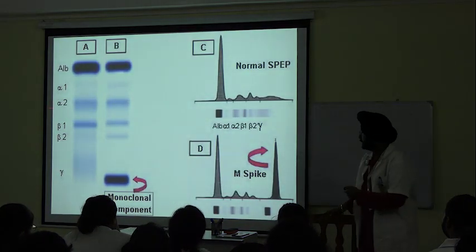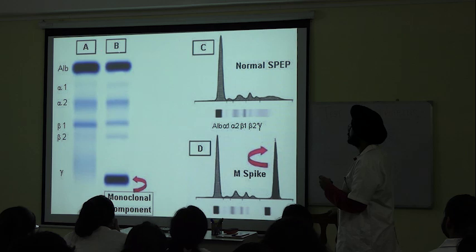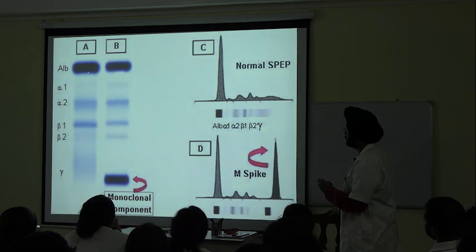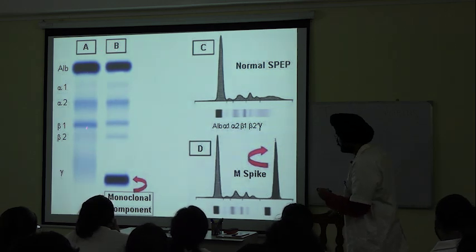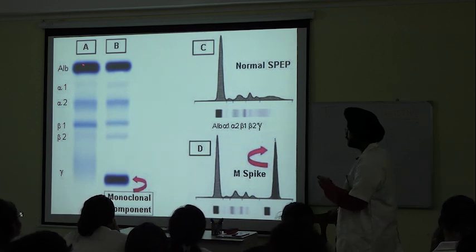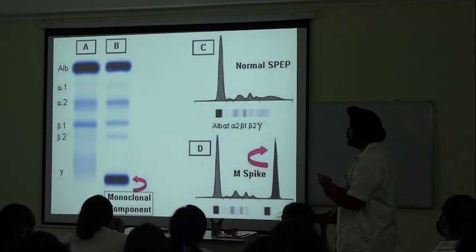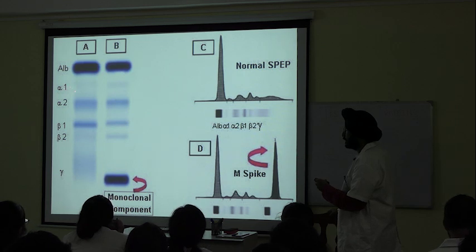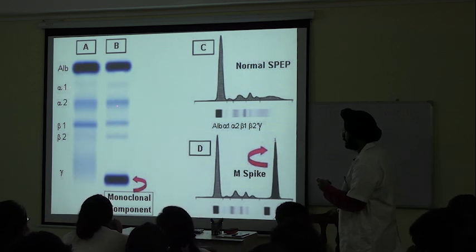Similarly, here also we have run the electrophoresis of sample A and sample B, and we have got the bands, or the results. Which one is this band? This one is albumin. This one is alpha 1. This one is alpha 2.